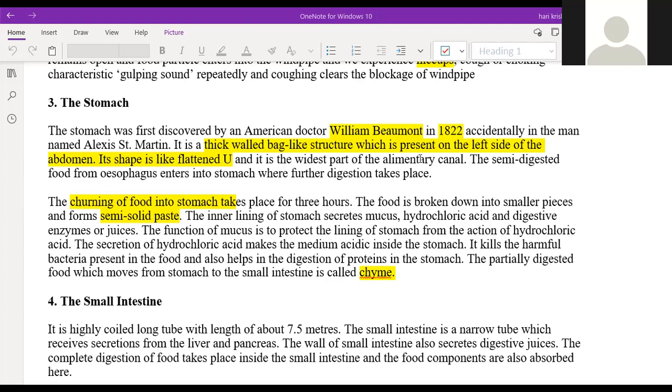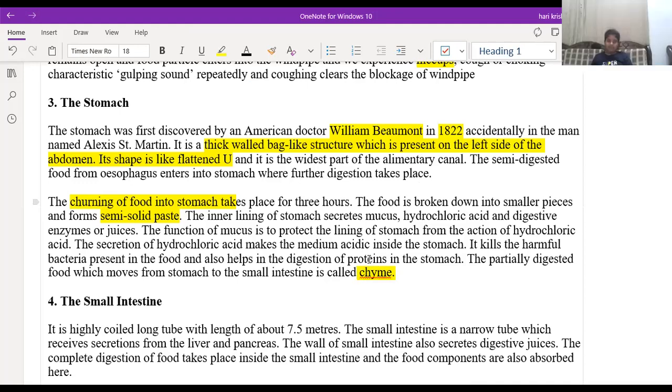What is the name here? Chyme. So what is chyme? What is the partially digested food coming from the esophagus? It's not chyme, it is a bolus. From the stomach to the small intestine, what is the food going? That is called chyme. Okay, don't confuse these terms.